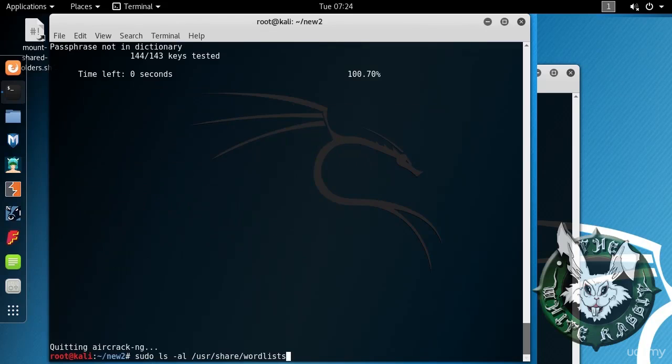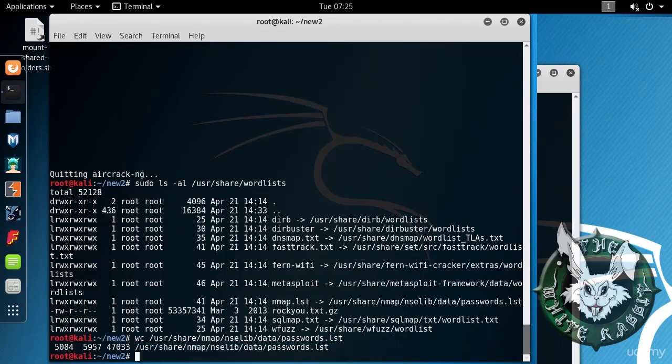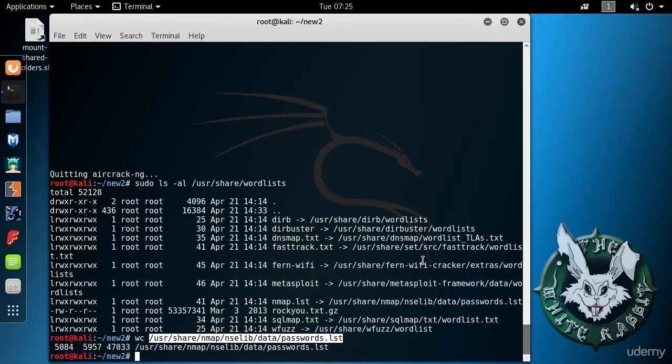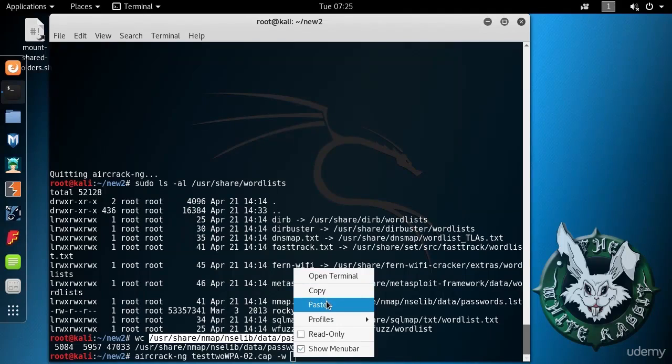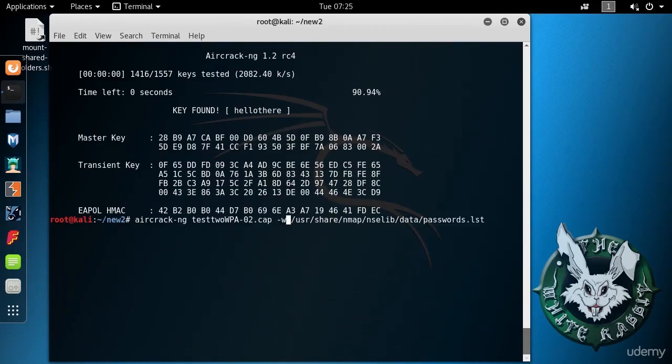Let's go back and take a look at another one. How about the one used by Nmap? So let's see how large that is. nmap, nselib, data, passwords, 5,000. Okay, maybe that's a better one to use. And let's just copy and paste to speed things up. Oh, key found. It's hello there.